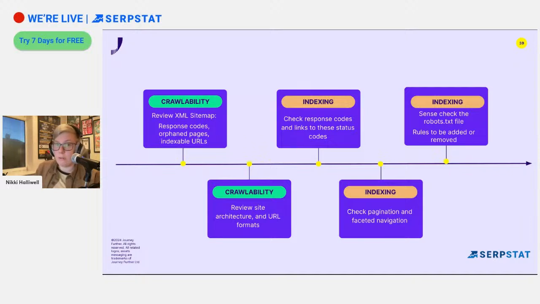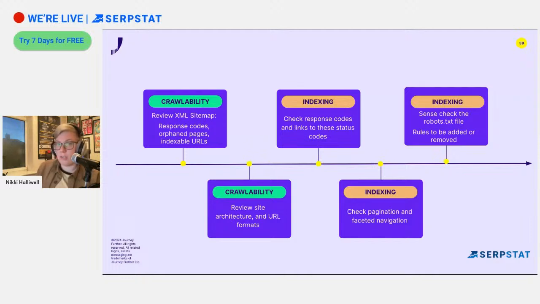Indexing, so I'm going to look at the response codes and how the links are set up. The faceted navigation, so the main navigation, especially if it's an e-commerce site, we're looking at how we filter products. So if I go to t-shirts and I then go to red, how does that change the URL, and how does that change the way the content appears on the page? And then if I add another and do small red t-shirts, how does that change? And is it any different from me doing red small instead of small red, and things like that? These are all things that you can look at.